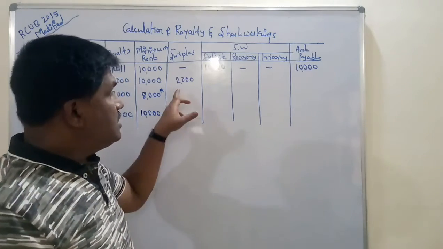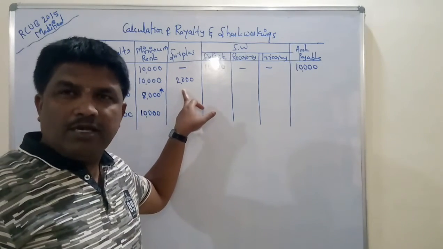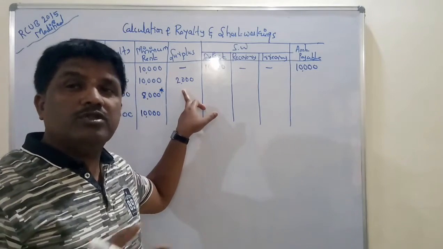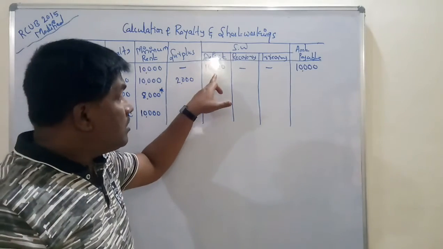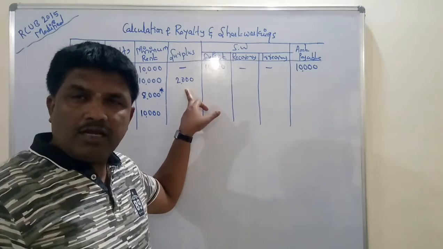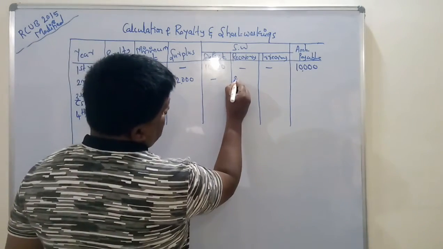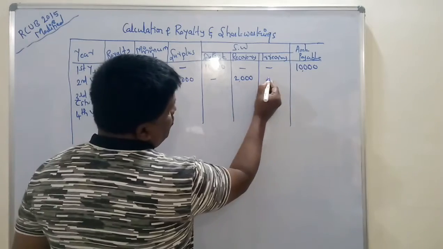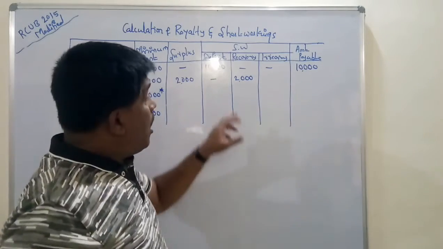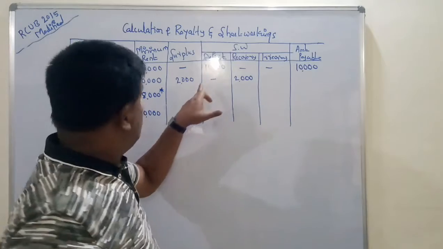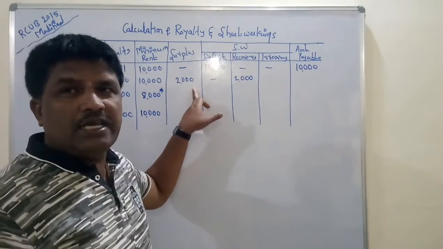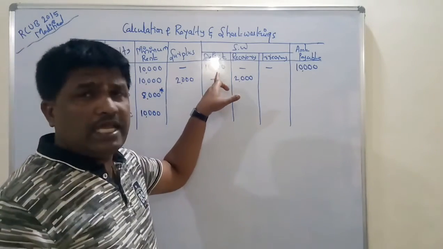But actually in the second year, how much surplus are we having? We are having a surplus of rupees 2,000 only. It means out of 10,000, how much amount can we recover? We can recover 2,000 only. So you recover 2,000. The second year is the last year for recovery of short workings of this entire 10,000.